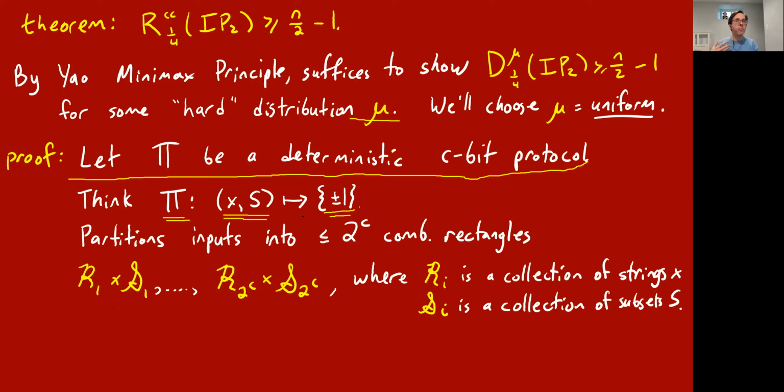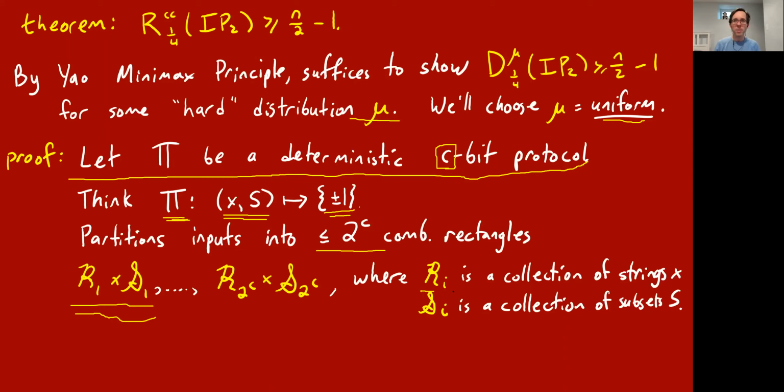Now, this protocol may sometimes give the wrong answer. But what we want to show is that if it's only communicating C bits, then in fact, there's a good chance it gives the wrong answer on the uniform distribution. So this deterministic protocol, pi, which communicates C bits, as we know, partitions all possible input pairs, x and s, into 2 to the C combinatorial rectangles, which I'll call script R sub i cross script S sub i.